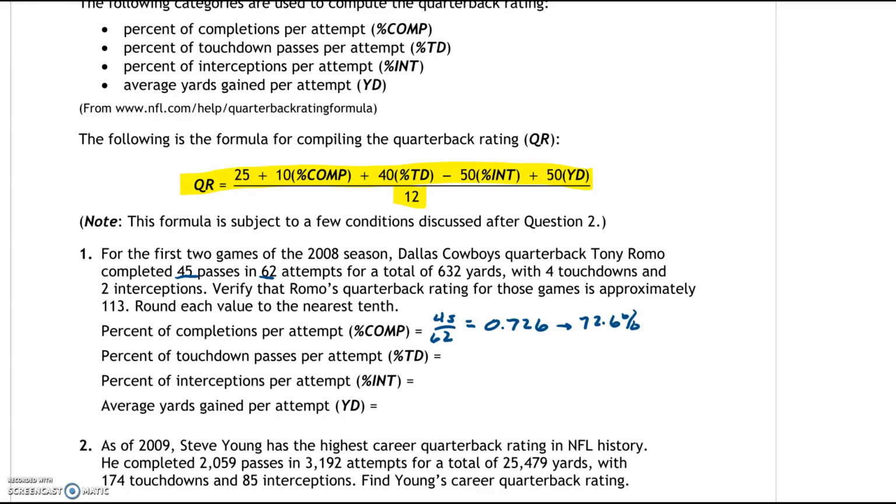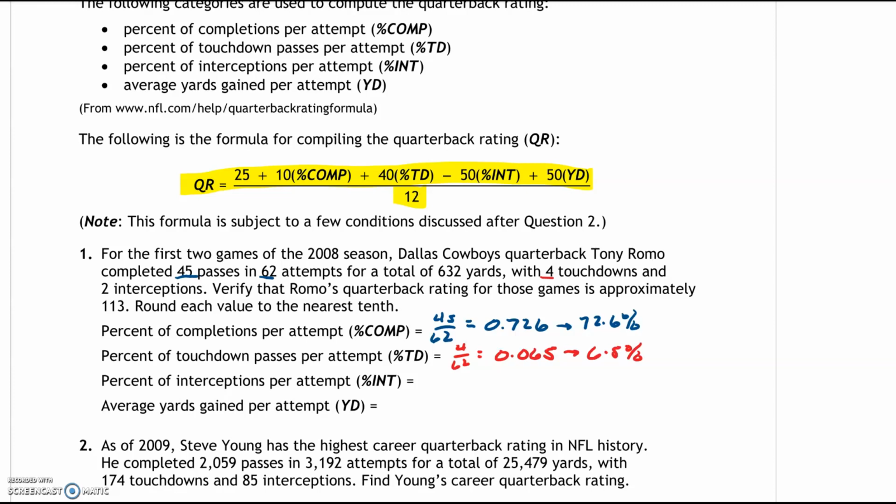Then we do the number of touchdowns per attempt. He had 4 touchdowns in, again, 62 attempts. When we do that out, we get 0.065, and as a percentage that is 6.5%.